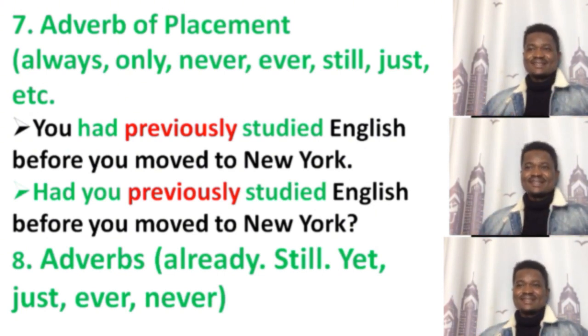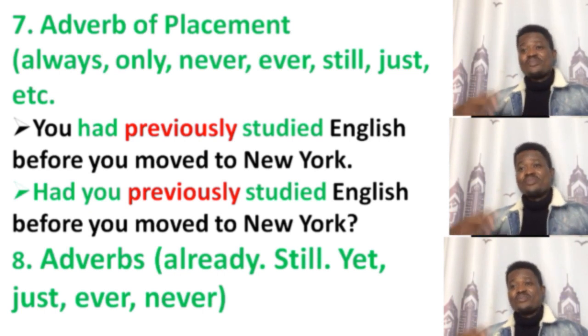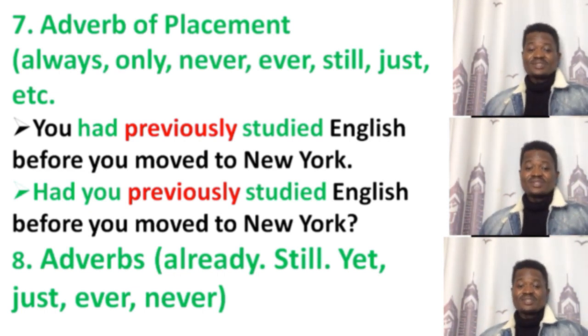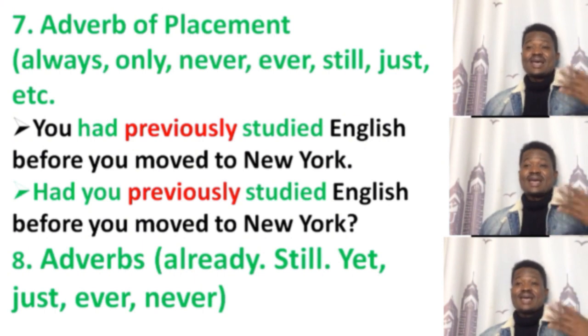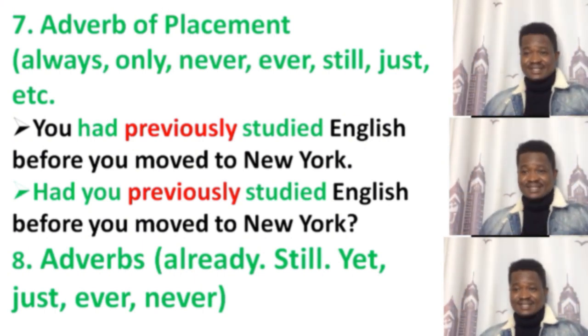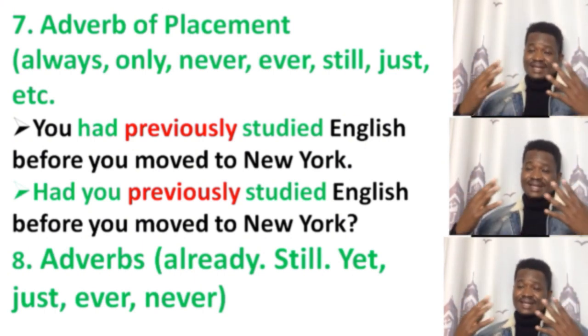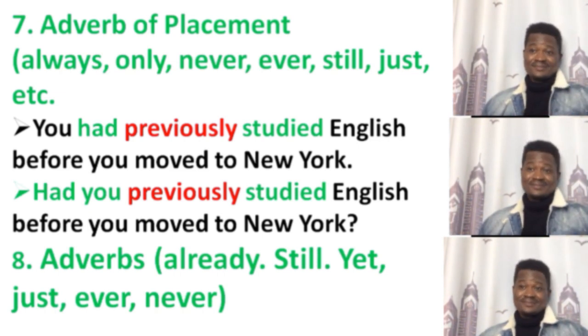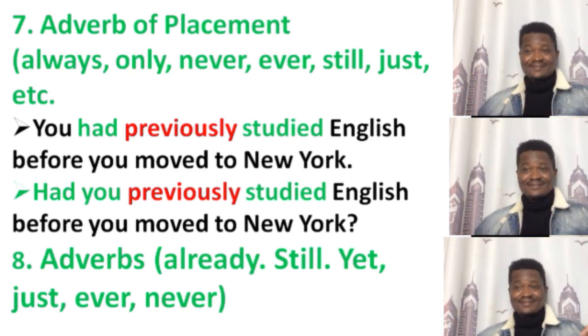Already and still are positive, yet is negative, just is positive, ever is the question, or interrogative, form, and never is negative.